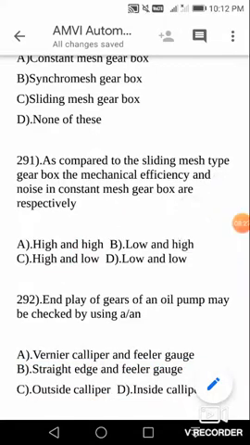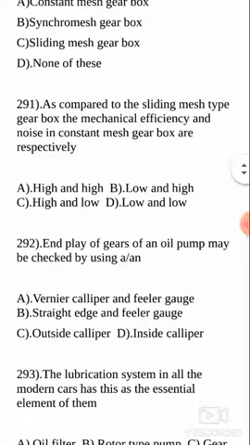Okay boys, last bit for today. Here the end play of gears is going to be disadvantageous in the operation of the gears. So how can I check this particular problem? End play of gears of an oil pump may be checked by using a, or an: this may be checked with the help of, again see the bits, right?